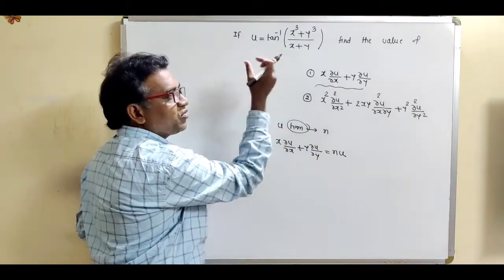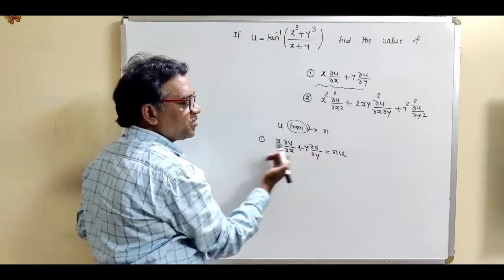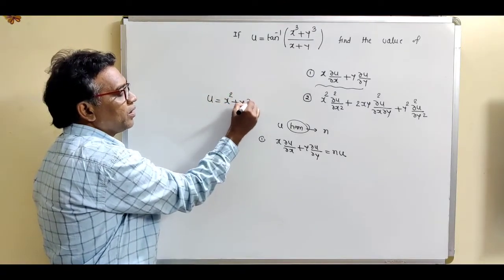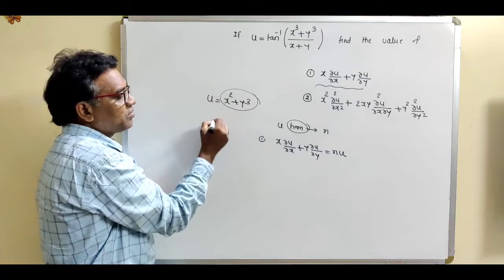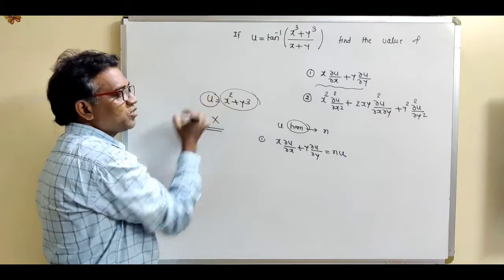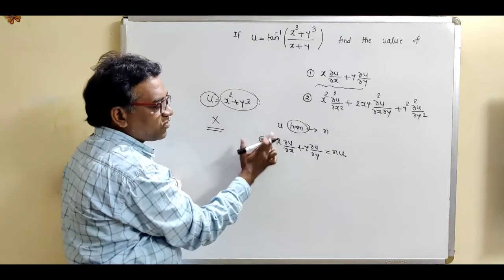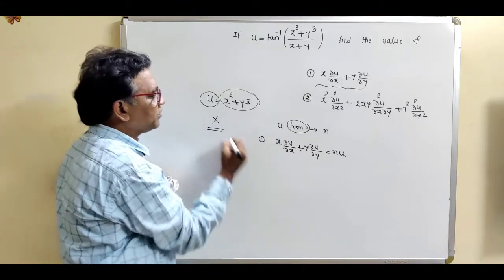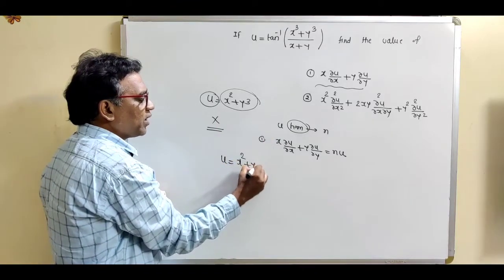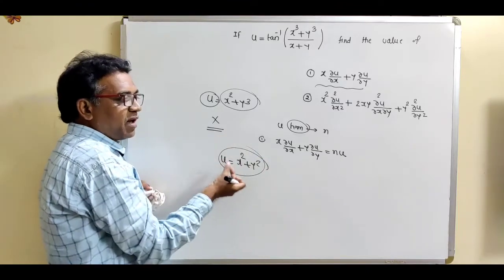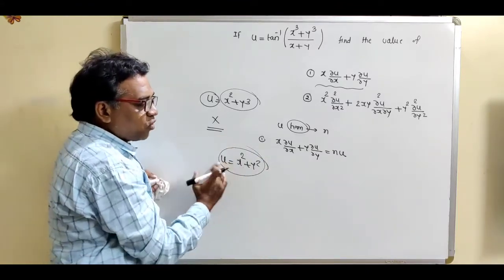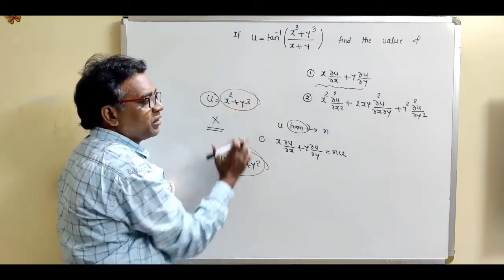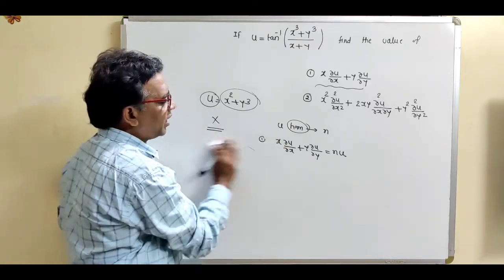First of all, remember that Euler's theorem is applicable only for a homogeneous function. If the given function is homogeneous, then and only then can we use Euler's theorem. Suppose the function is like x square plus y cube. This is not a homogeneous function, so we cannot apply Euler's theorem. If the function is homogeneous, for example u equal to x square plus y square, which is obviously homogeneous of degree 2, then we can apply Euler's theorem. For a non-homogeneous function, we cannot apply it.